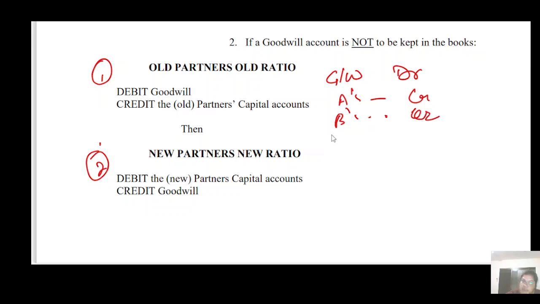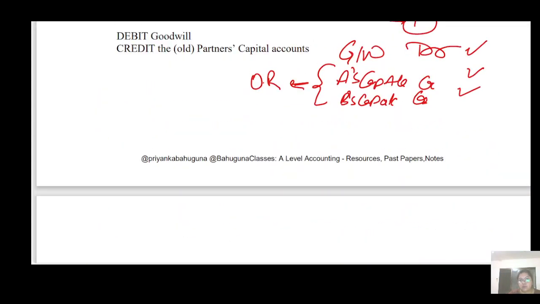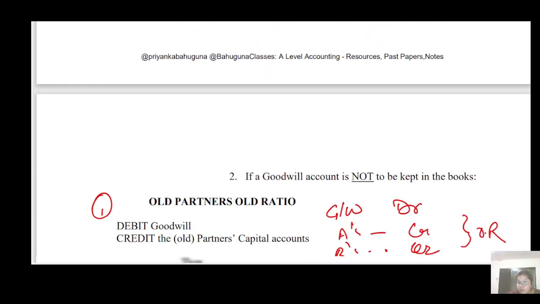Okay, and then you don't want that goodwill, so reverse it, but with the new partners, A, B, C, and goodwill credit, this debit. Here you use the new ratio, and in the first entry you distribute the goodwill in the old ratio. So I think this difference is clear to you. This is the main thing. You have to keep this in your mind.